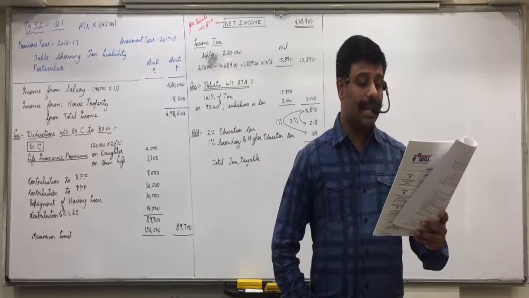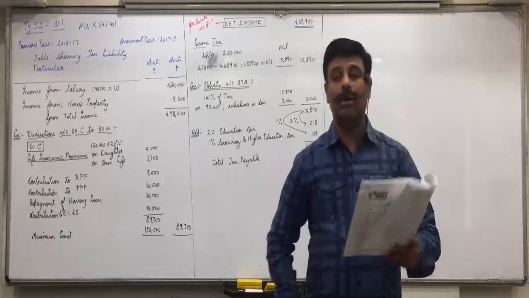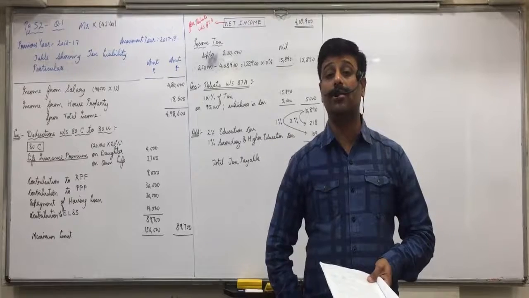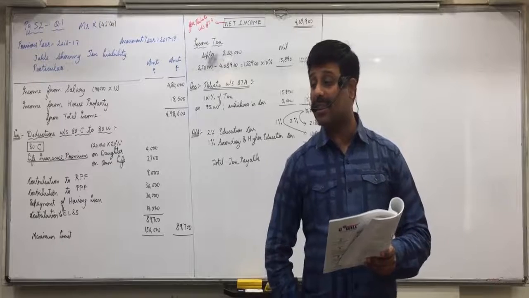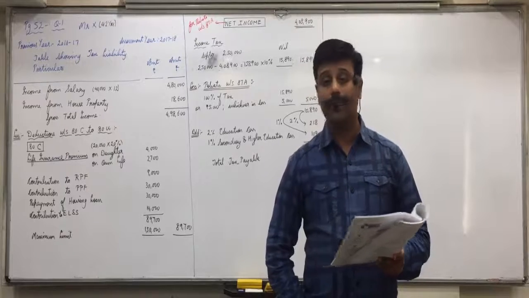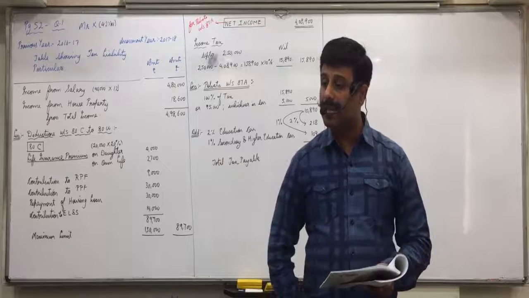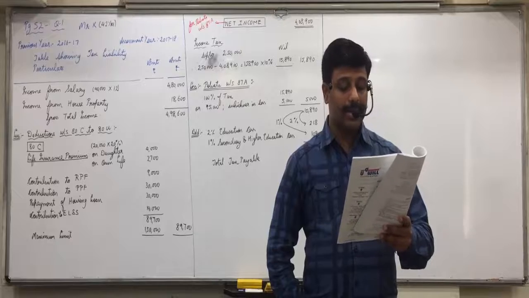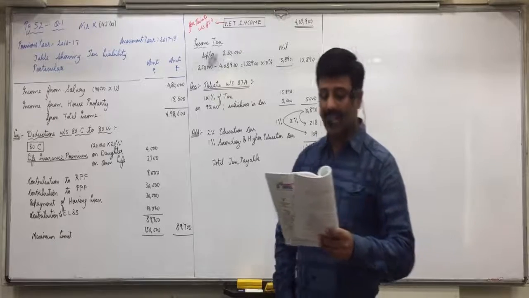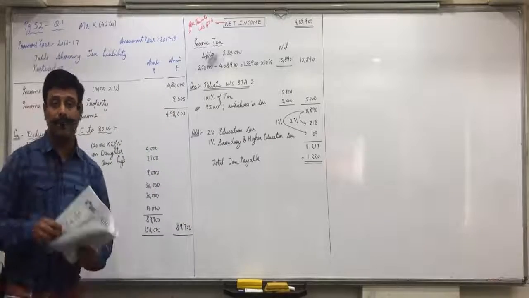Below that, besides, X paid 1,16,000 towards a pension fund of LIC. Which deduction? 80CCC. Pension fund scheme of LIC. That will qualify for 80CCC. Is everyone clear with this? Find out the net income and liability of X for the assessment year. So everyone is clear with the question?